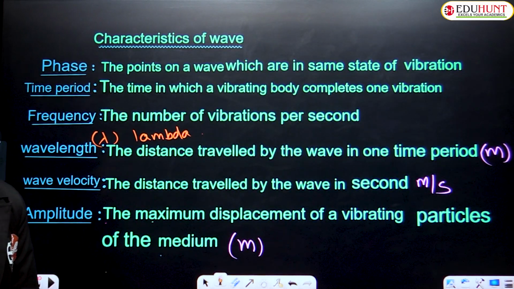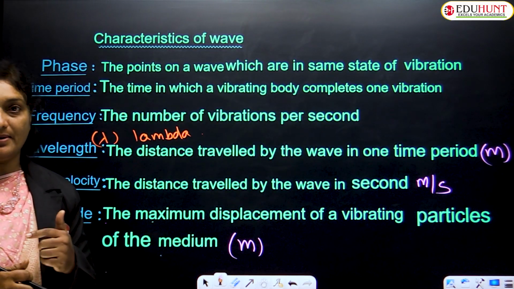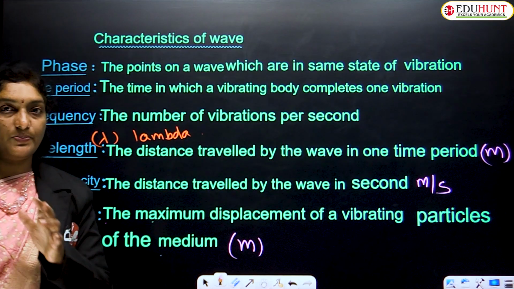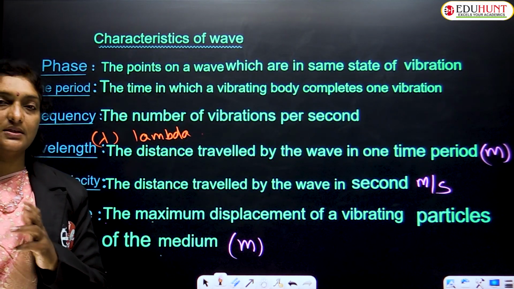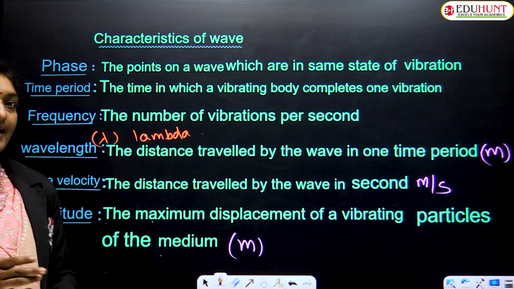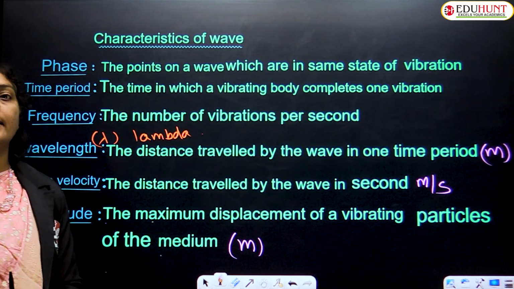The time period means the time taken by a wave to produce one complete vibration or one complete wave. So what is frequency? The number of vibrations per second, or the number of waves per second, or the number of cycles per second is called frequency. The SI unit of frequency is hertz. The SI unit of time period is seconds.